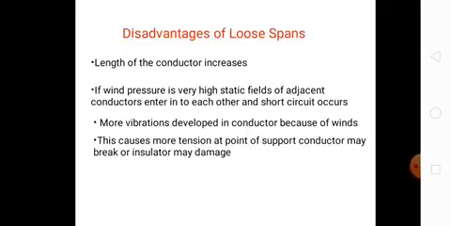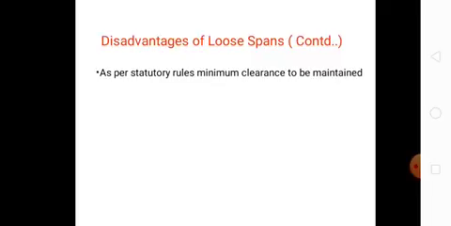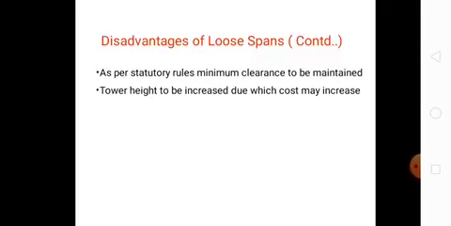For minimum clearance, the supporting structure height and total cost increase. As per statutory rules, the minimum clearance to be maintained, the tower height is to be increased, due to which the cost may increase and the initial cost also increases.